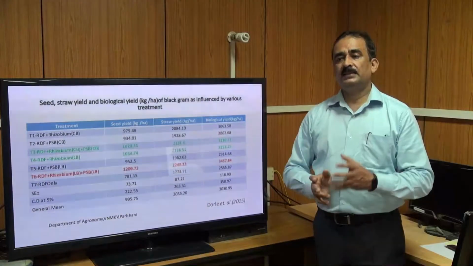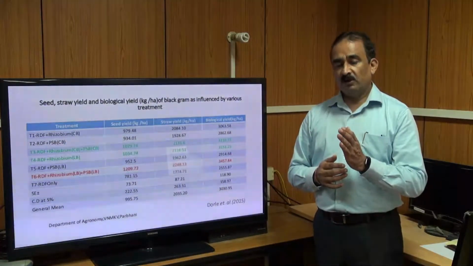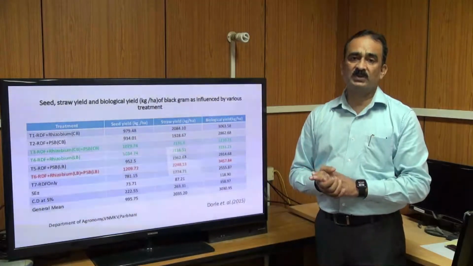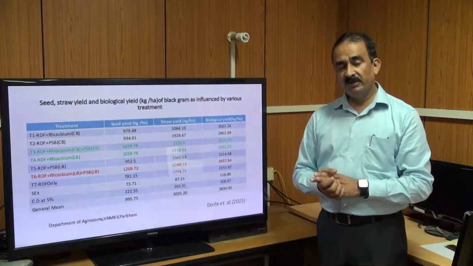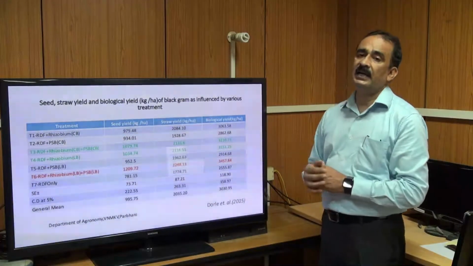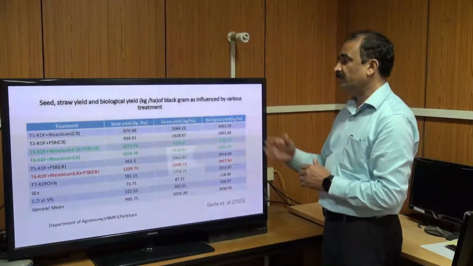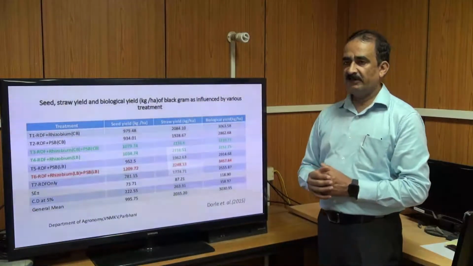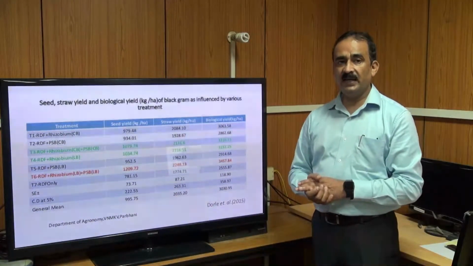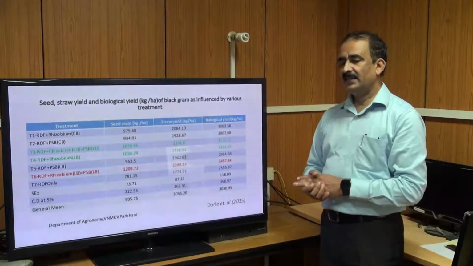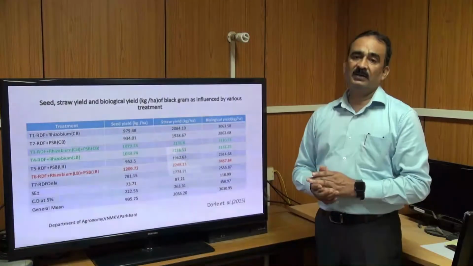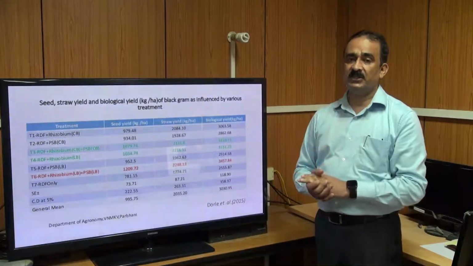So if you apply microbial inoculants as well as byproducts of the microbes like organic manure along with the recommended dose of fertilizer, it gives the highest yield of the crop like black gram as well as straw yield, and also increases or maintains the soil health, because soil health is a very important factor that is useful not only for the human, but for the coming generation.